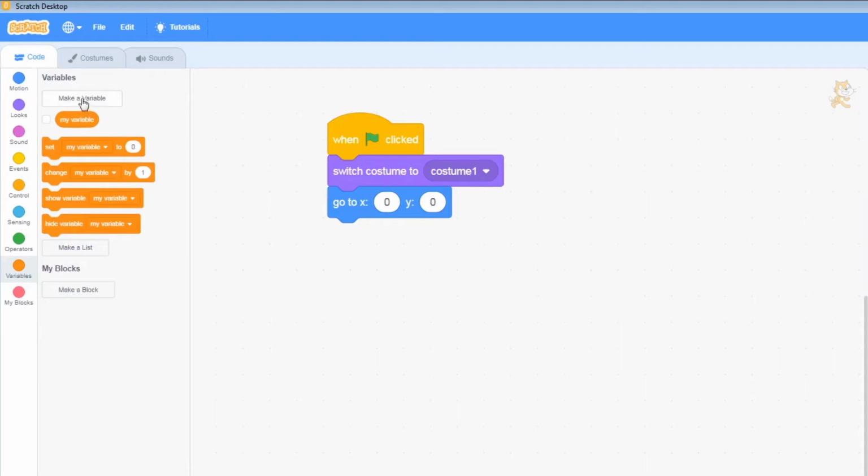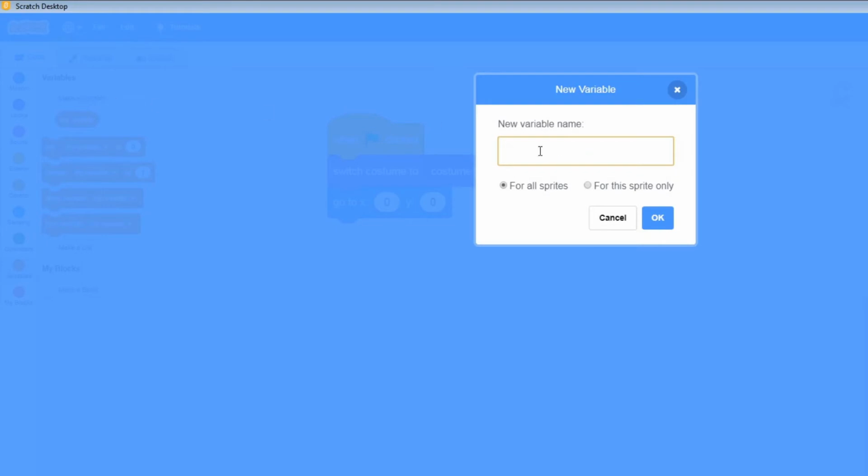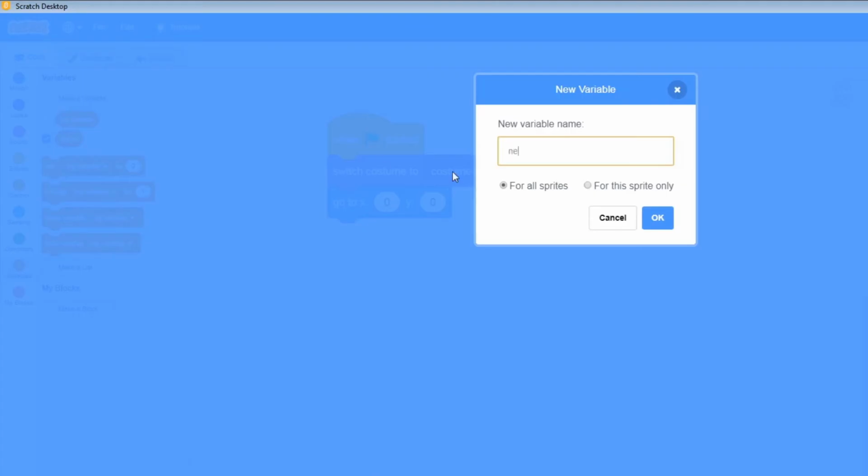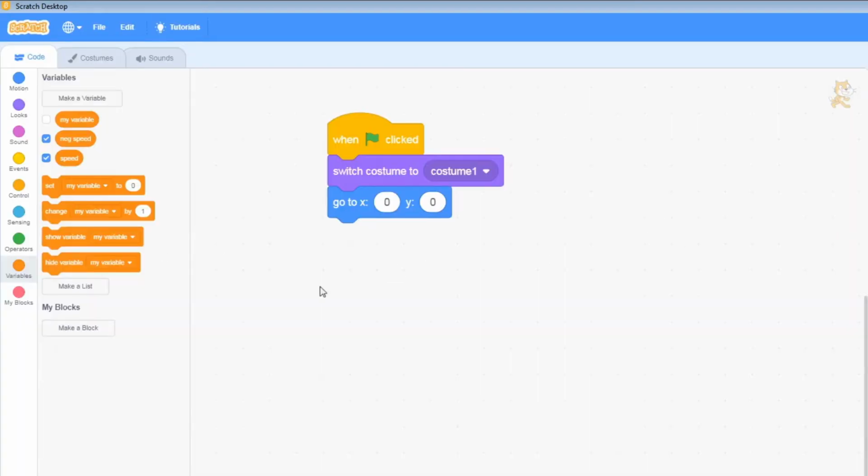So we need to first make a new variable. We're going to create 2 of them. We're going to create speed, and we're going to tick it for this sprite only. Okay. And we're going to create another one called neg speed, short for negative speed. It sounds like a weird thing, but this is going to allow us to make the cat move to the left and down as well.